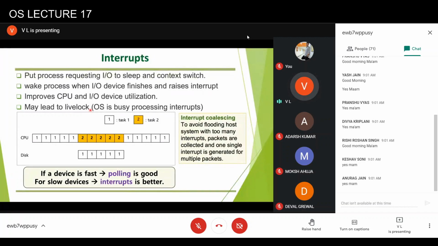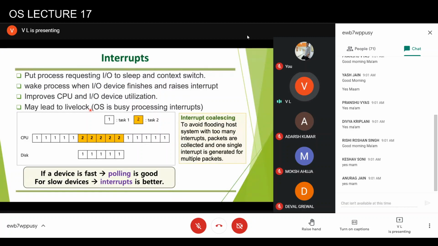But let's say it is trying to process packet 1 and another packet comes, so another interrupt comes. The operating system will try to service that interrupt. If the interrupts keep on coming, most of the time the operating system is trying to process interrupts rather than doing any useful work. This is a kind of livelock, because the operating system is busy, the CPU is busy, but no useful work is being done. So if there are too many interrupts, it can lead to a livelock.